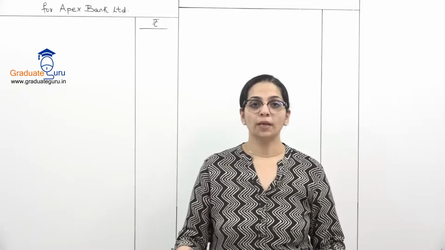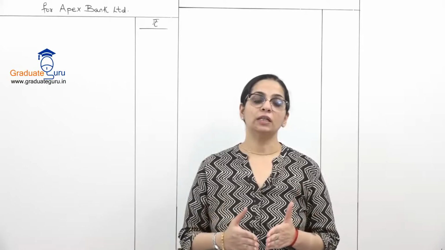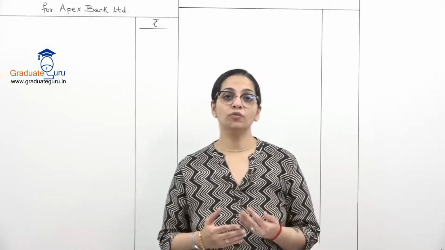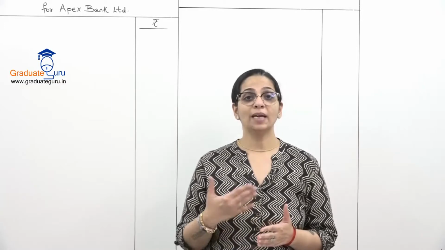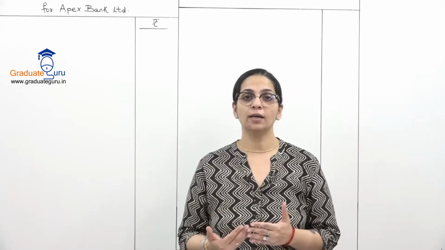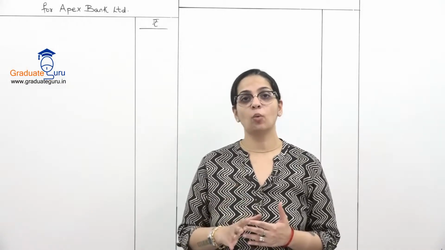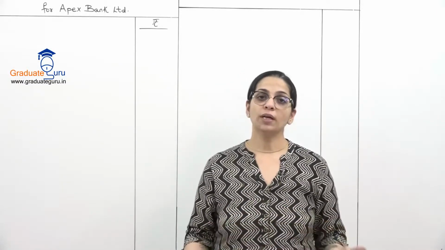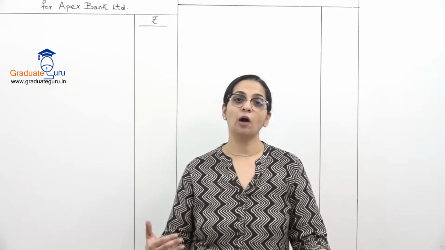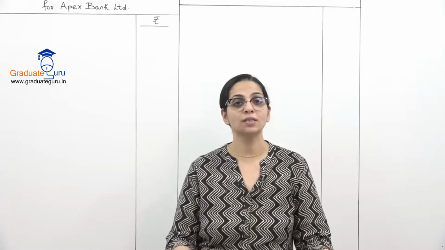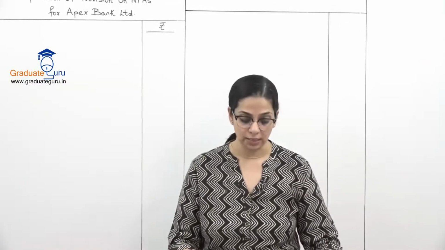We are doing the topic final accounts of banking companies. Last time we have seen how we create provision for non-performing assets. I gave you the rules for when an asset becomes a non-performing asset, and on those assets what provision is required to be made. So today we are going to do some sums based on that provision, and then how to recognize the income on such non-performing assets. So let's read question number 6.